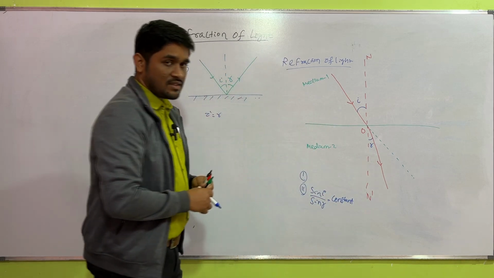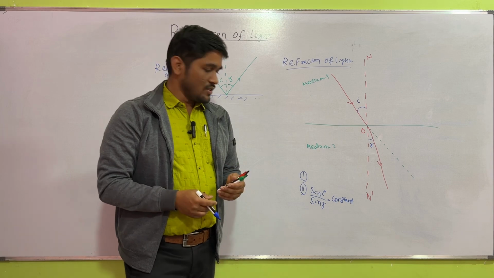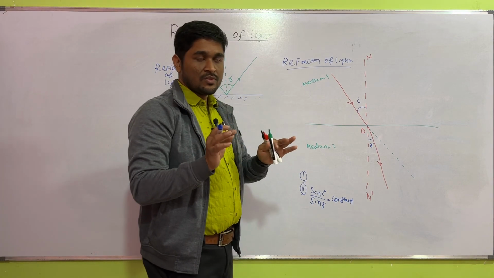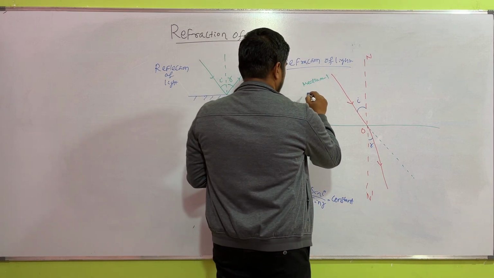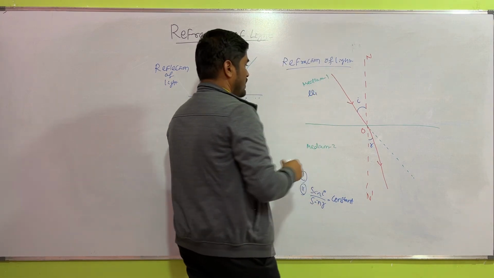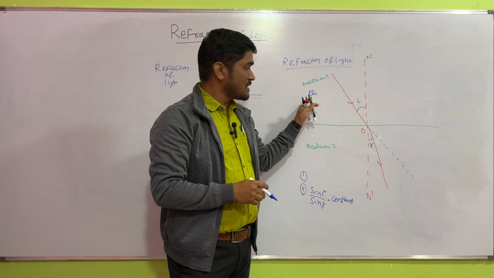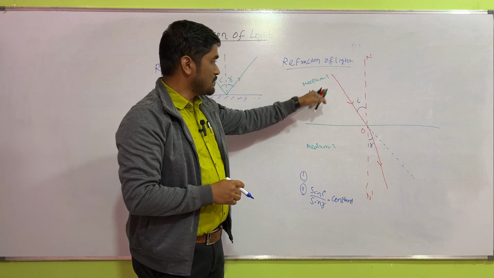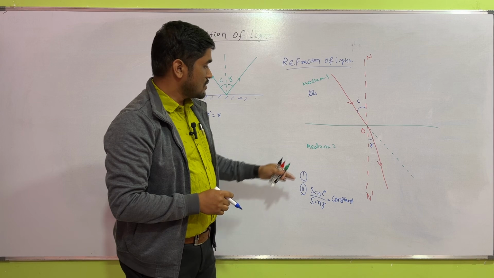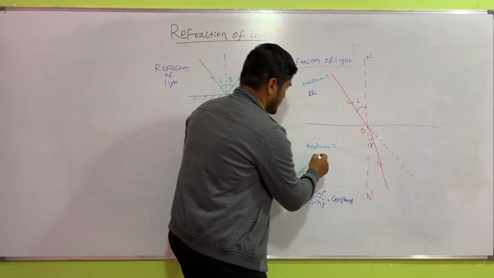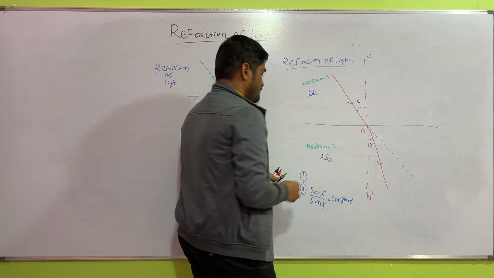So what is that constant? If this is the first medium, we can say with refractive index mu1. Mu is the refractive index, and mu1 is for medium 1. And we can take the refractive index for the second medium, that is mu2.